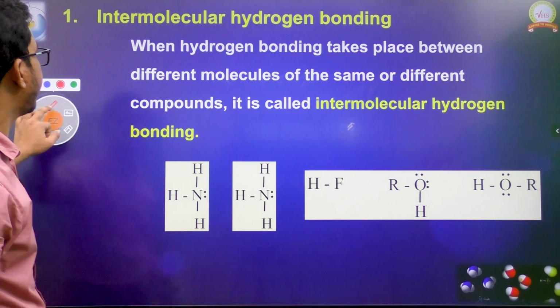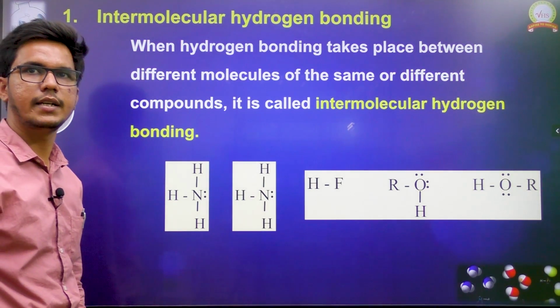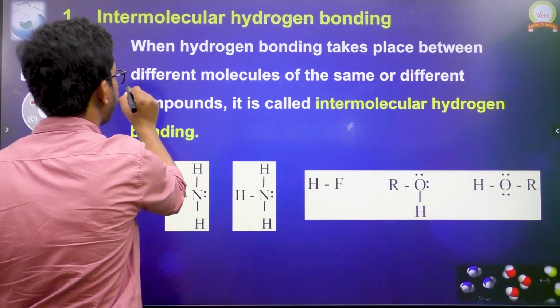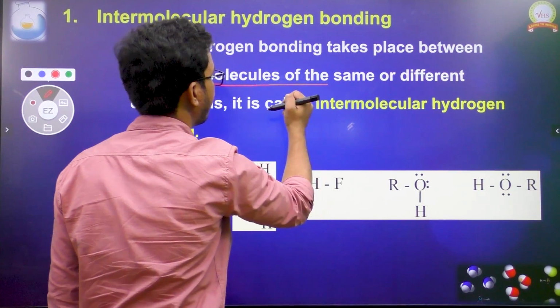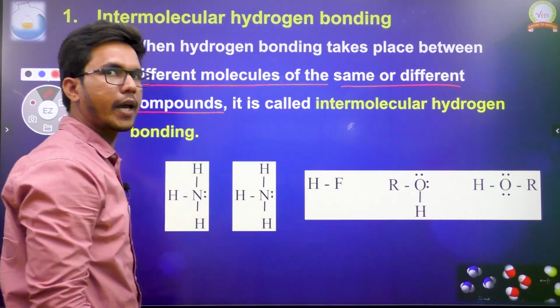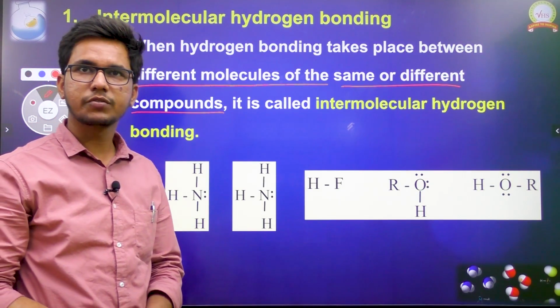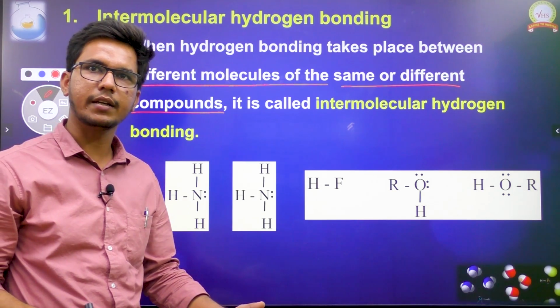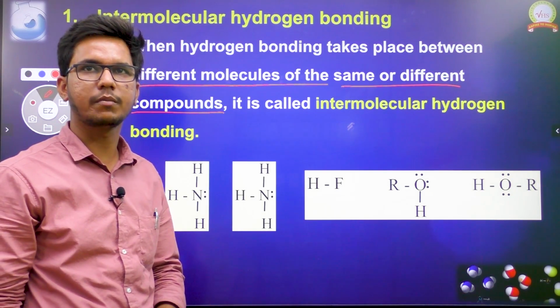Let us take intermolecular hydrogen bonding now. When hydrogen bonding takes place between different molecules of the same or different compounds, that is going to be intermolecular hydrogen bonding.